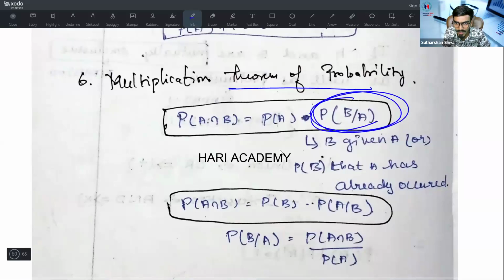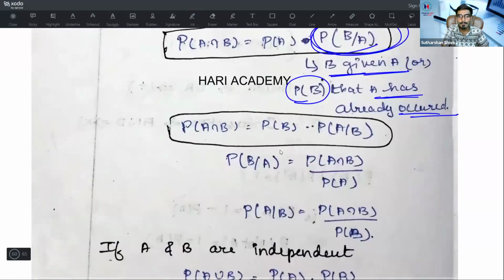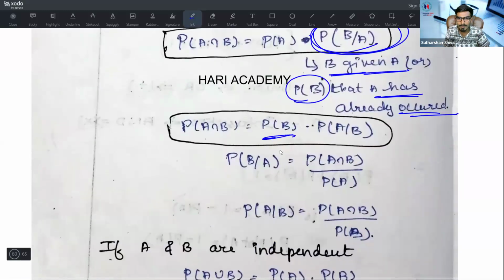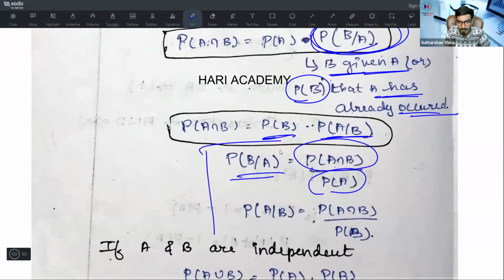P of B by A means B given A. Or you can also say the probability of B given that A has already occurred. That is what you put in the denominator, and the probability of B you put in the numerator. P of A intersection B is equal to P of B into P of A by B. What is P of B by A? It is P of A intersection B divided by P of A. Remember these two formulas, they may be helpful in direct problem solving.